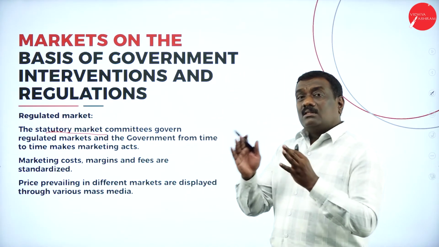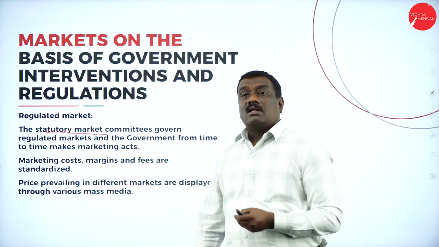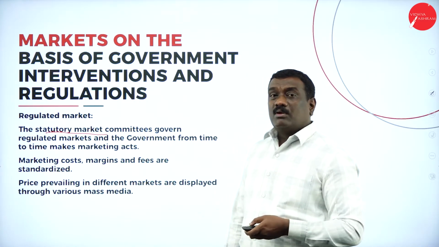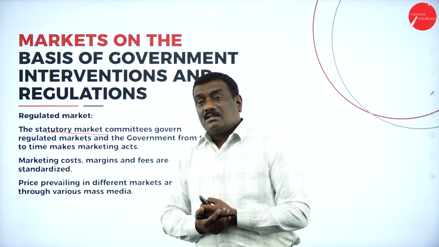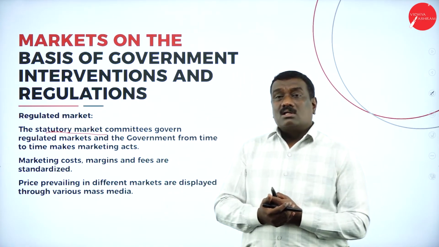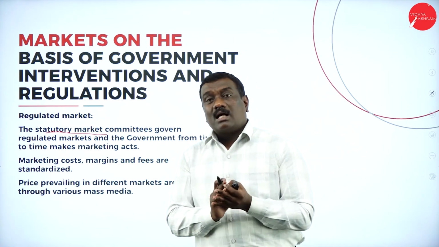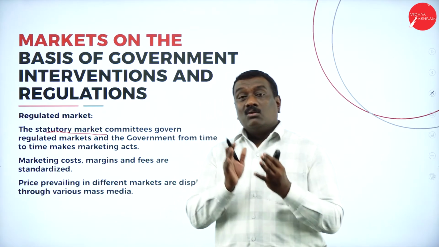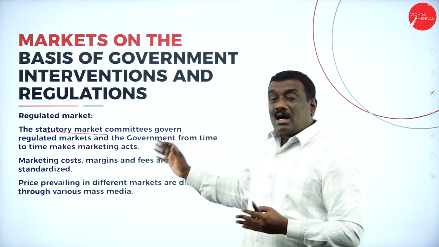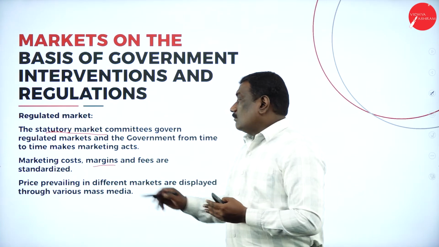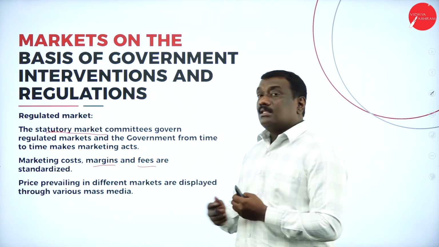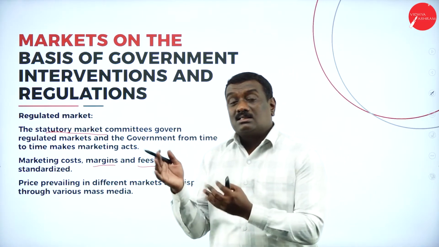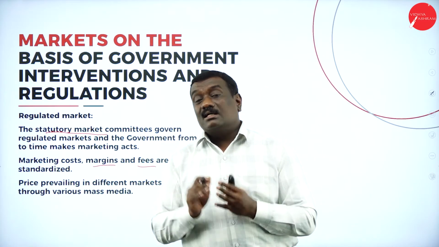So from time to time they will be passing regulations and the rules will be framed. Now under this regulated market, the marketing cost, that is the cost of the marketing activities, the profit margin, and the fees which have to be paid by the traders who are trading under this regulated market are standardized.